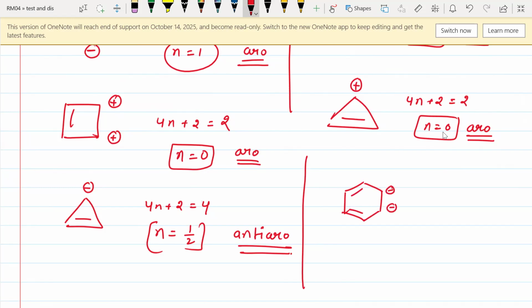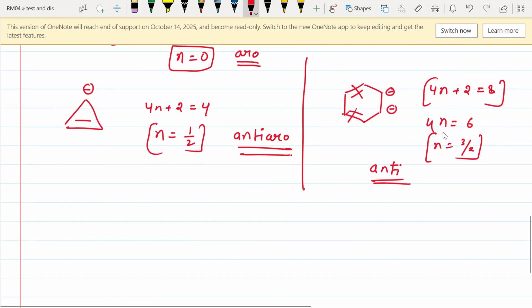Okay, again, if we talk about this one. It is cyclic. Yes, resonance throughout the ring, planar as well. So 4n plus 2 is equal to 8 this time, because there are two pi bonds and two negative charges: 4 electrons from the negative charges, 4 electrons from the pi bonds. So 4n is equal to 6, then n is equal to 3 by 2. That is not an integer. So if it is not an integer, that means it is an anti-aromatic compound. Got it?